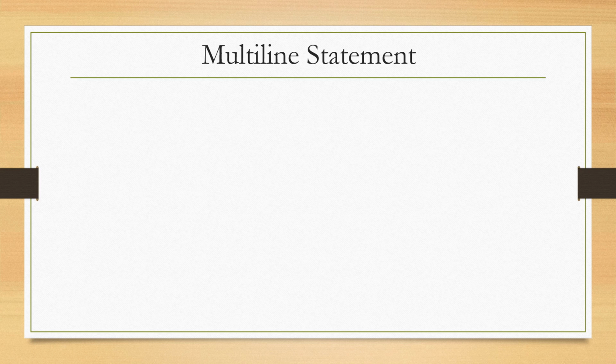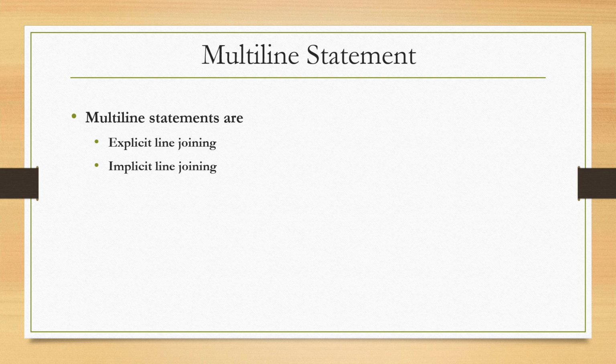Next is multi-line statements. Some statements may become very long and may force you to scroll the screen left and right frequently. You can fit your code in such a way that you do not have to scroll here and there. So Python allows you to write a single statement in multiple lines, also known as line continuation. Line continuation enhances readability as well. So multi-line statements are of two types: explicit line joining and implicit line joining.